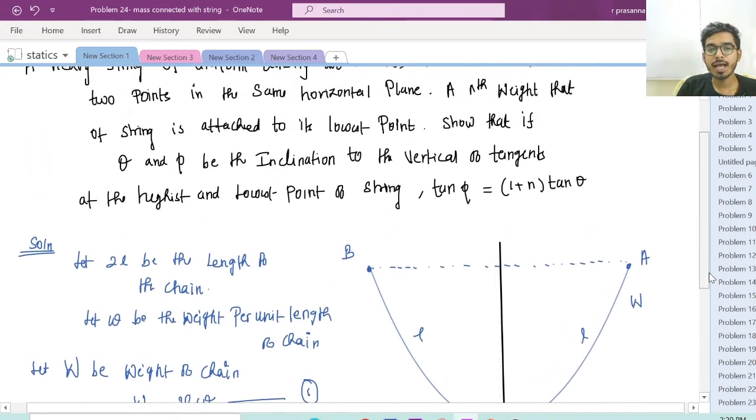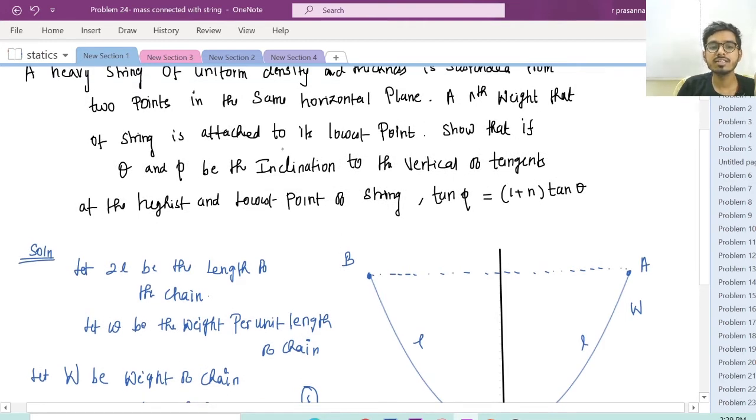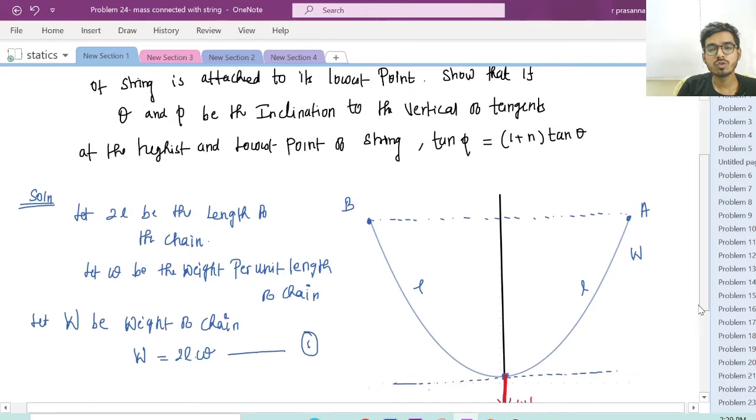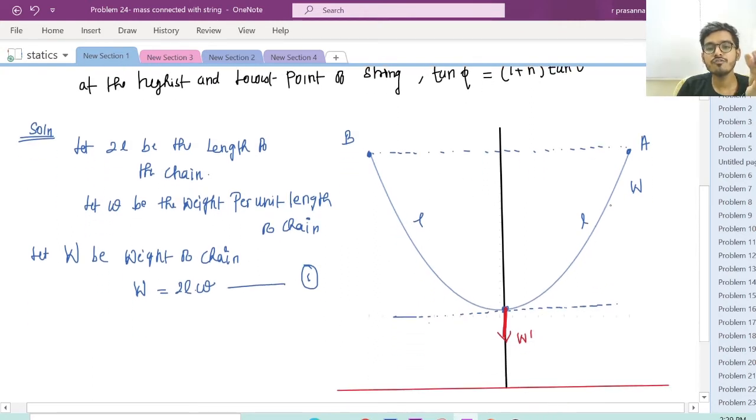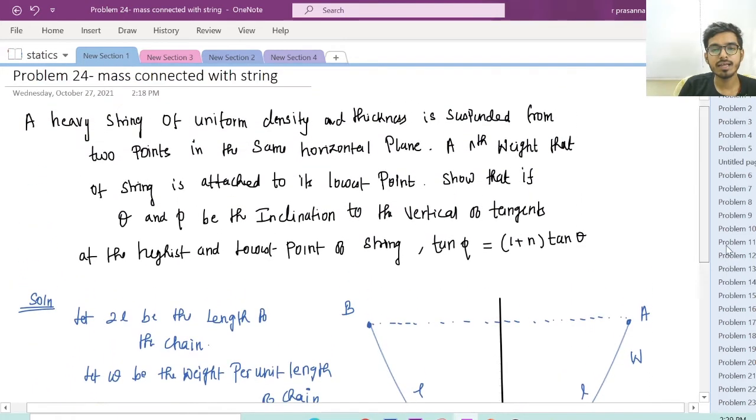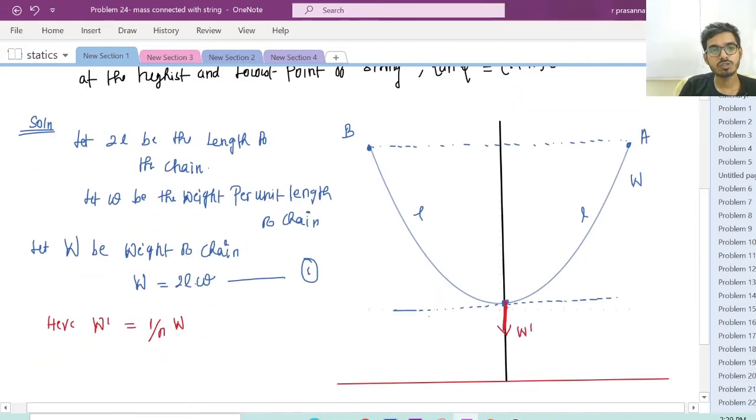So how much weight we are adding is an nth weight of the string attached to the lowest point, right? So this W dash is the nth weight of the string. We know the weight of the string is W. So we are attaching, you can see they are saying that an nth weight of the string is attached to its lowest point. So let W dash be the weight attached at the lowest point.